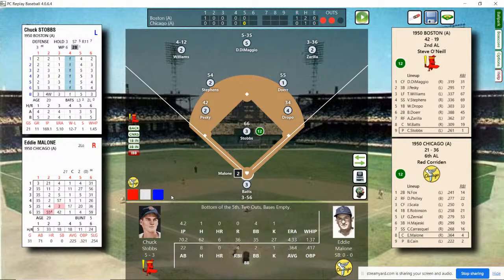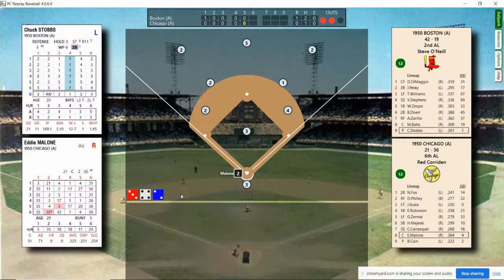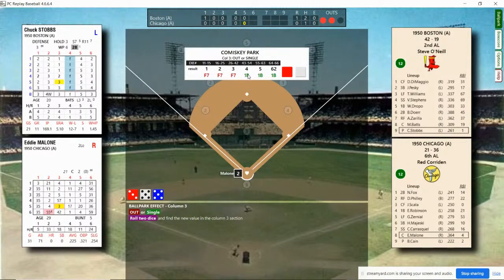Malone stepping in. Malone batting .364. He walked his first time up. Staubs throws. And we're going to have one of those famous ballpark rolls. Anything over 43 is a hit. And it's a 45. It drops in for a base hit to left. Two outs, men on first.